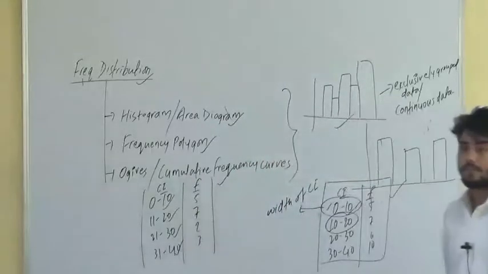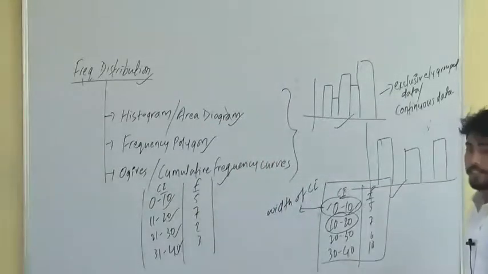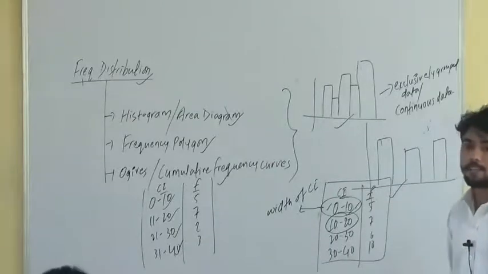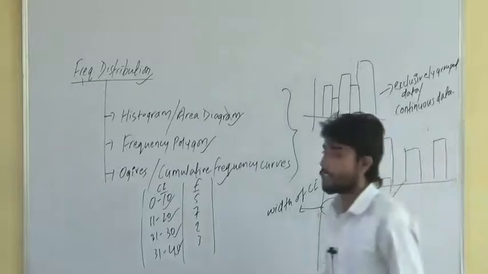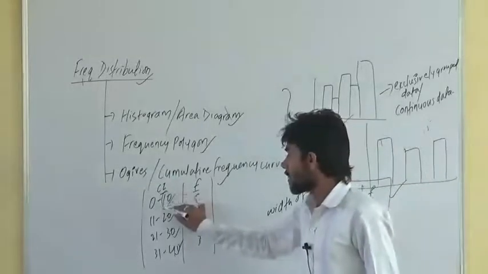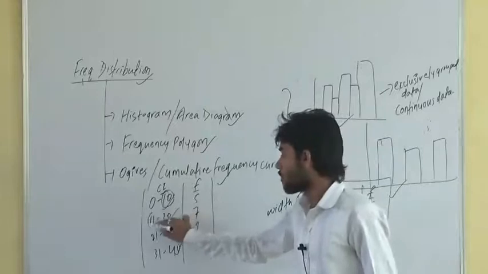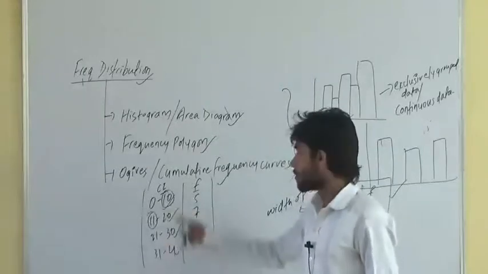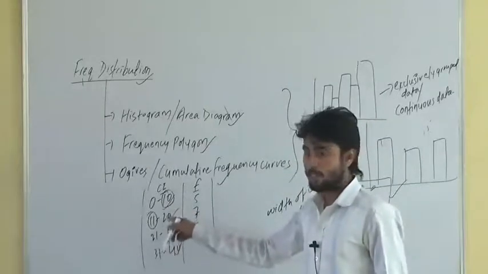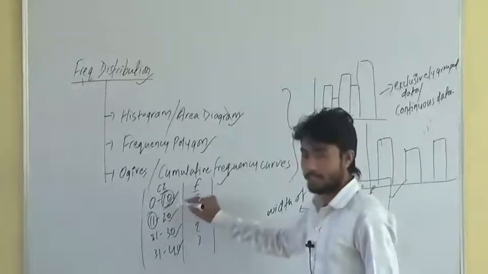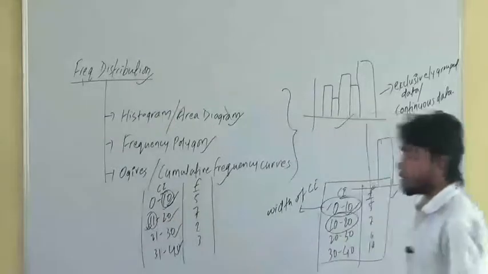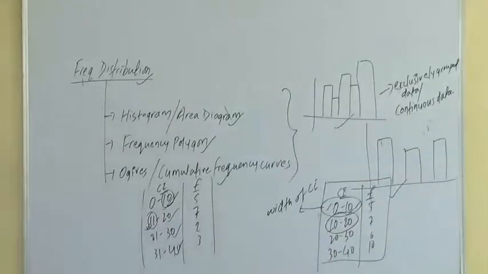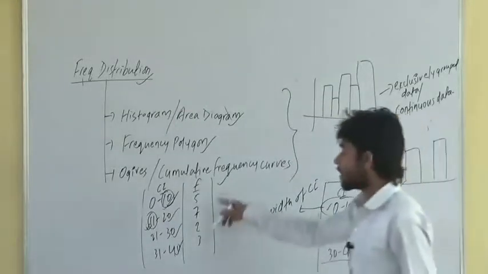No. Having a class interval is not the only criterion for data to be continuous data, right? For data to be continuous, the upper limit of the first class interval should be equal to the lower limit of the second class interval, which is not true here. The upper limit of the first class interval is 10. The lower limit of the second class interval is 11. Both are not the same, so these are not called continuous data.